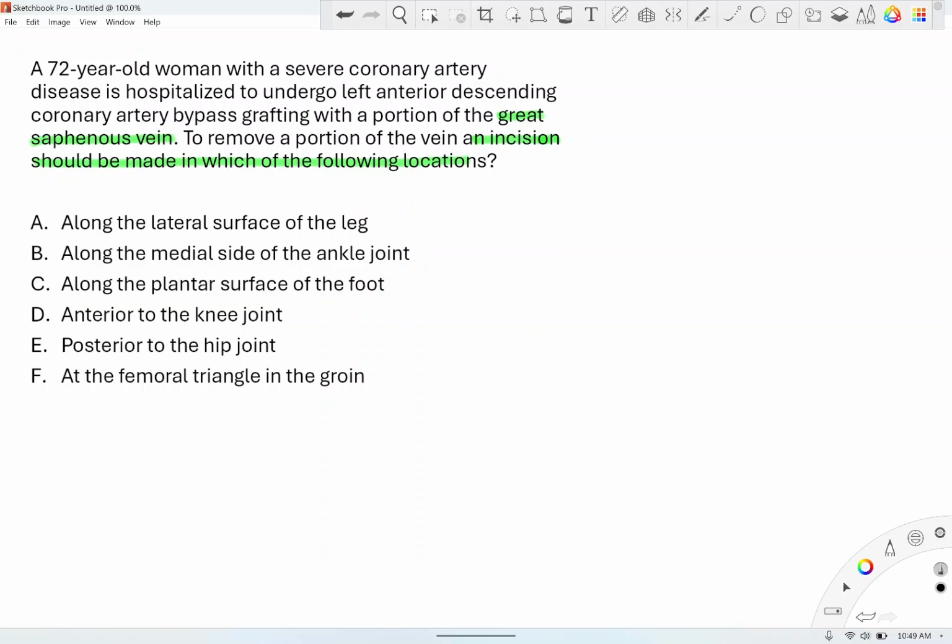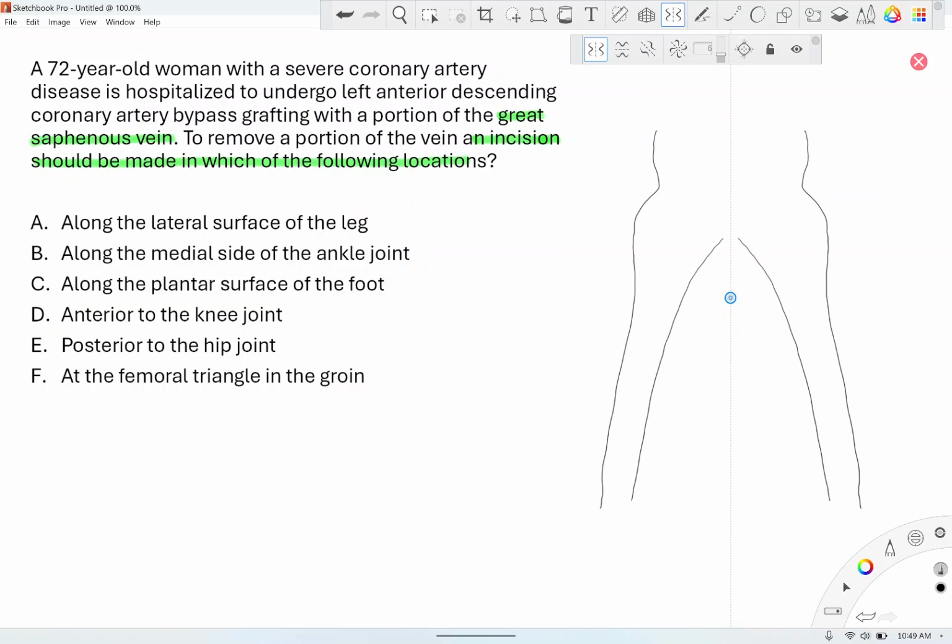Okay, so let's see if I can do something. Let's draw a person. So hips, legs. Sorry. So just think of it. It has a little bit of a gut. I'm sorry, but whatever. Okay. So this person, let's say here the medial.